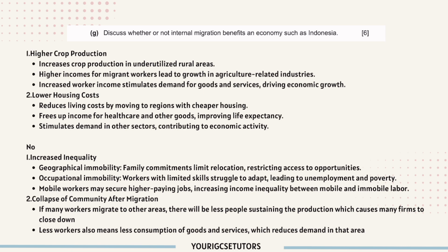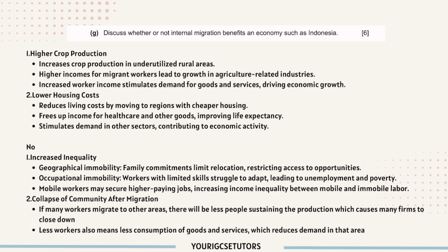So for those mobile workers, they can secure higher paying jobs. This makes them more competitive and increases income inequality between mobile and immobile labor. Second, it may cause the collapse of community after migration. If many workers migrate to other areas, there will be less people sustaining the production, which causes many firms to close down. Less workers also means less consumption of goods and services, which reduces demand in that area.